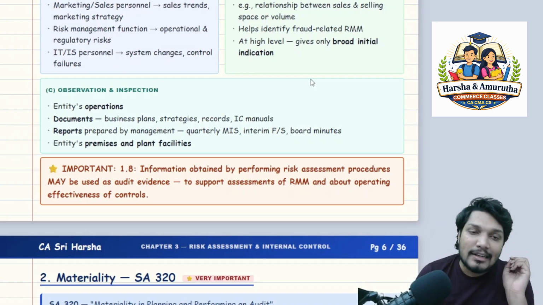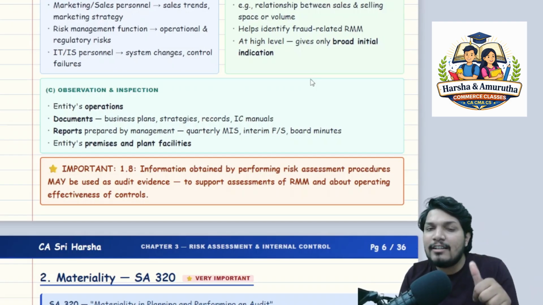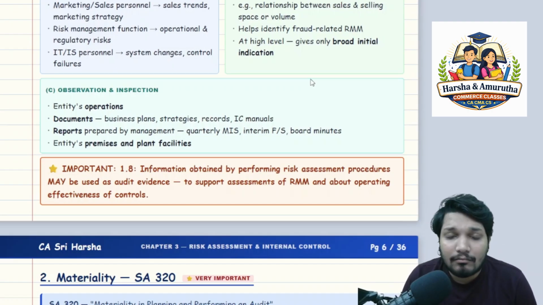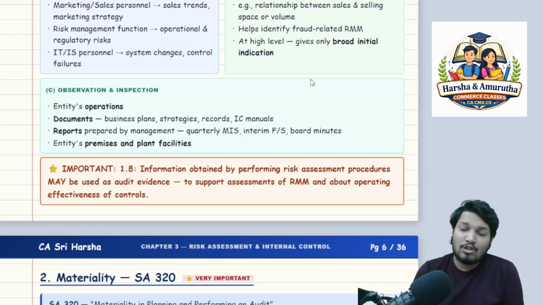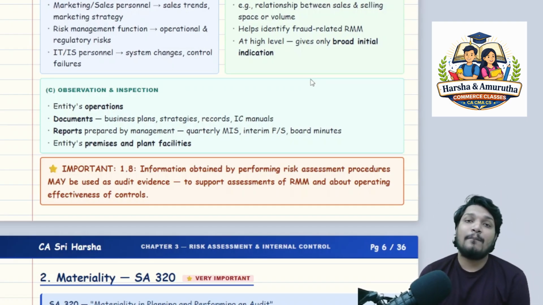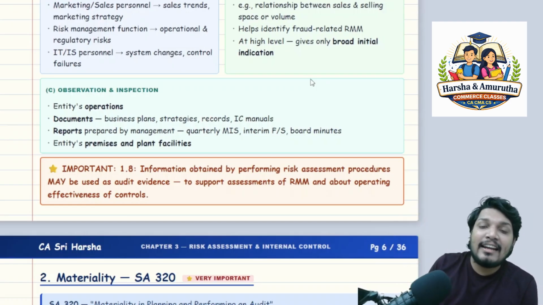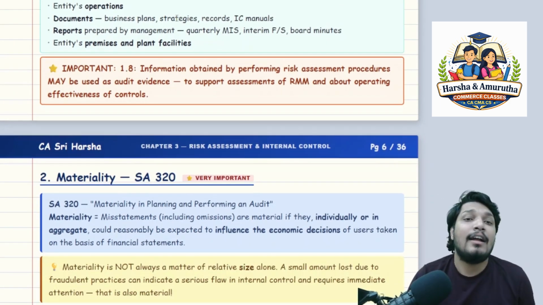And the third, what is it, sir? Observation and inspection. Those two are critical. Observation and inspection we do when we go to the audit place, when we go to the physical inventory store, or when we vouch fixed assets. What will we do, sir? We will inspect, we will observe. Those are all audit procedures only. By observation, by counting, or by inspecting, we will be validating and we will be having that sufficient and appropriate audit evidence. We will be observing the entity's operations, documents, what kind of documents, the business plans, and we will be